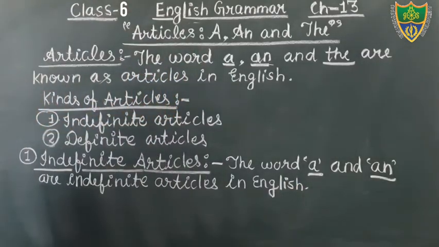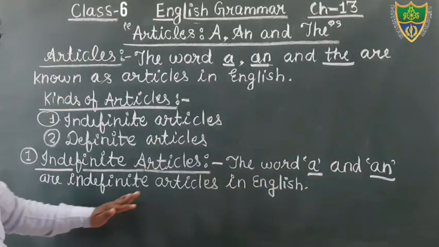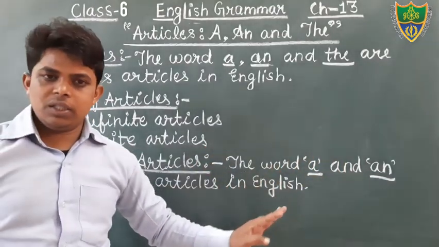Just see the words a and an. These two words are known as indefinite articles in English.